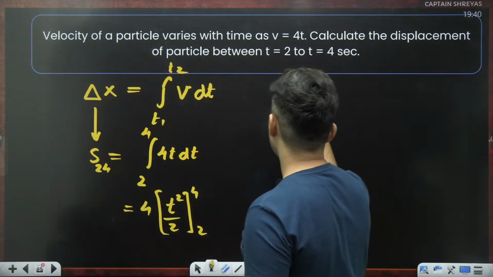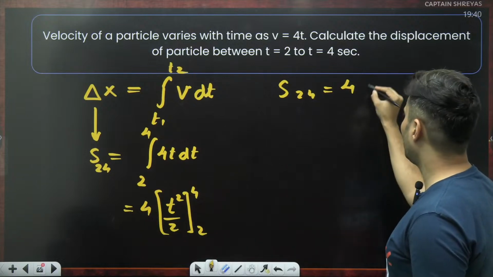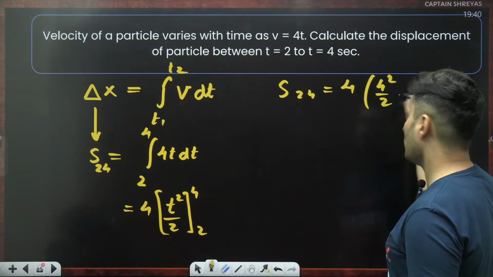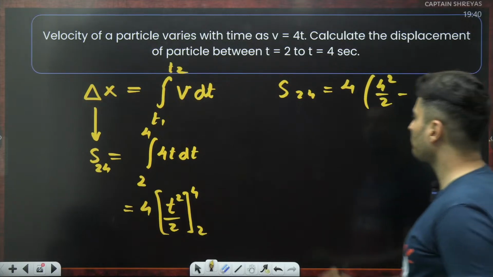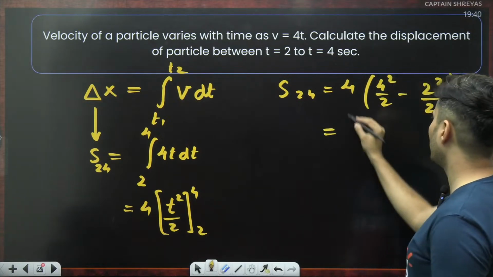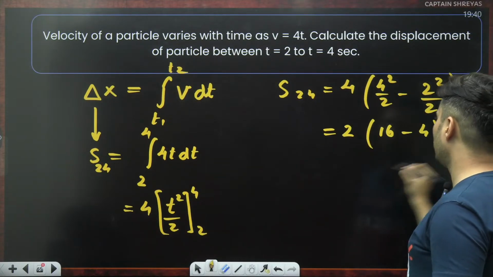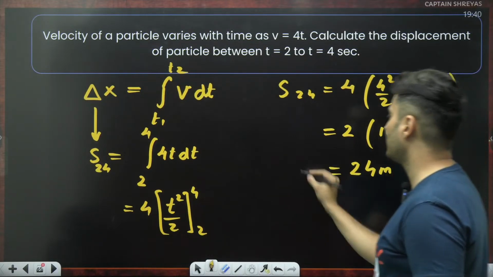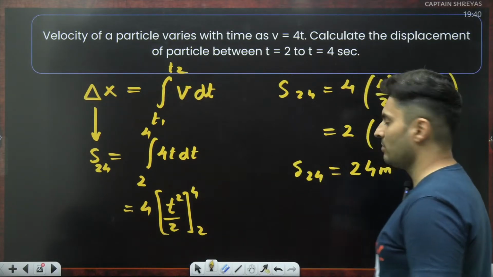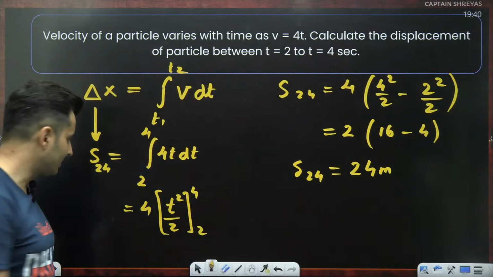So displacement from 2 to 4: 4 is just a number, put over here 4 square by 2 minus, then put 2 instead of time, so 2 square by 2. So what will happen? 4 and 2 cancel, it will just become 2. 4 square is 16, 2 square is basically 4. 16 minus 4 is 12, 12 times 2 is 24. So 24 meters is the answer of the displacement. Exactly, we had to do integration.